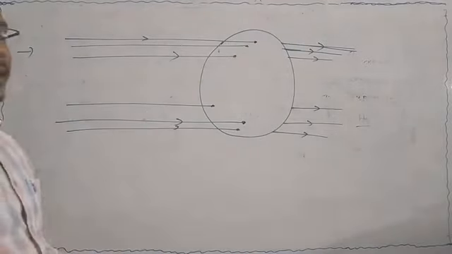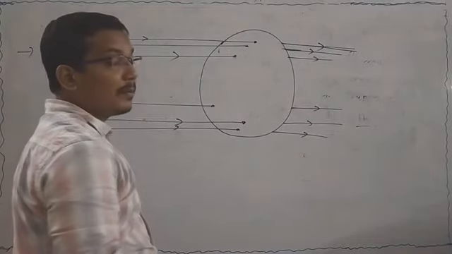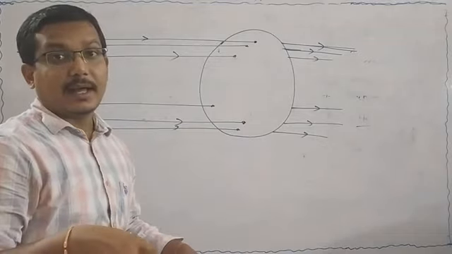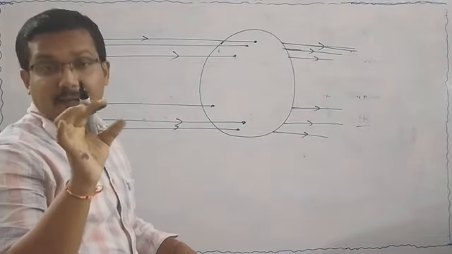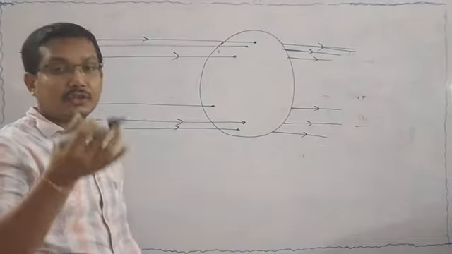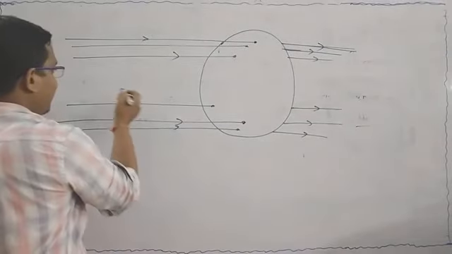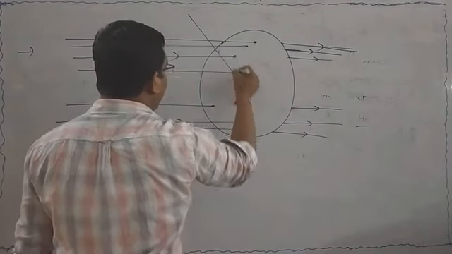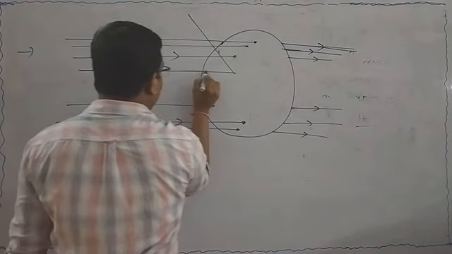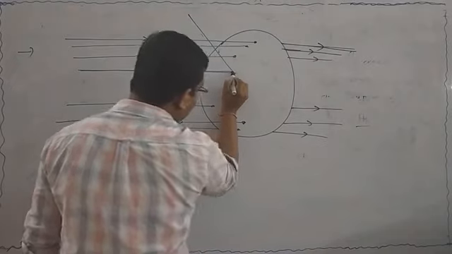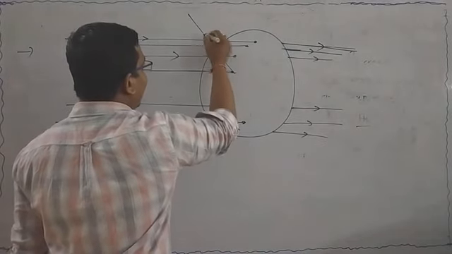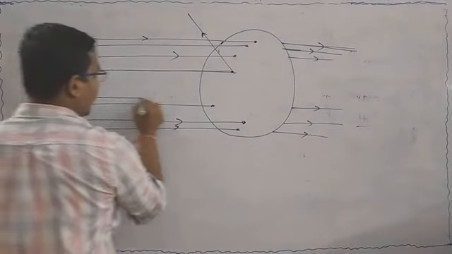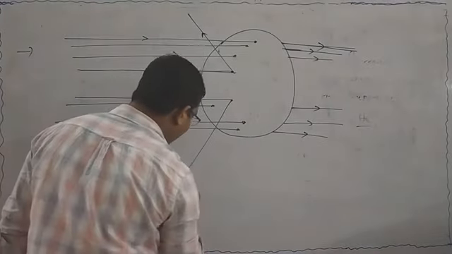And very few alpha particles get deflected, get bent, at a small angle, below 90 degrees. That means when they come in contact with the gold foil at this position, they deflect at an angle below 90 degrees, like this.